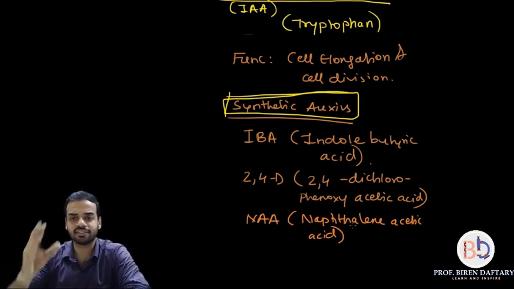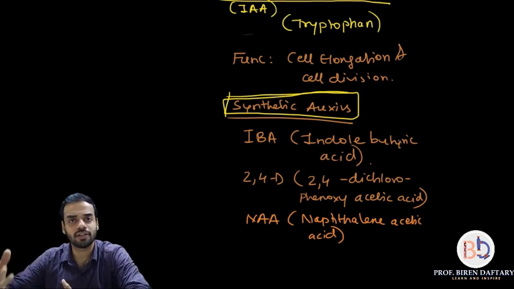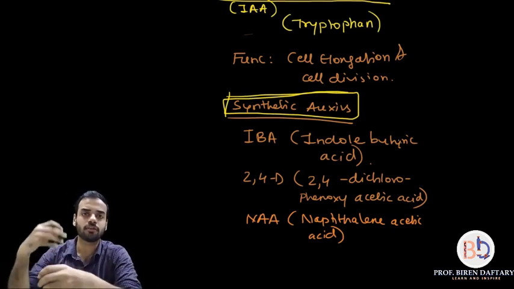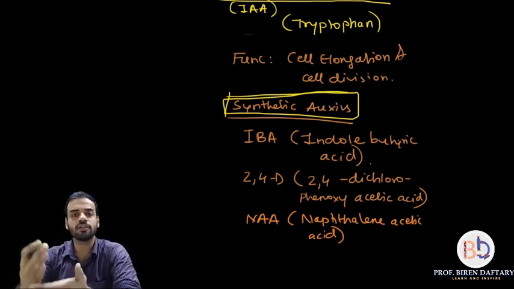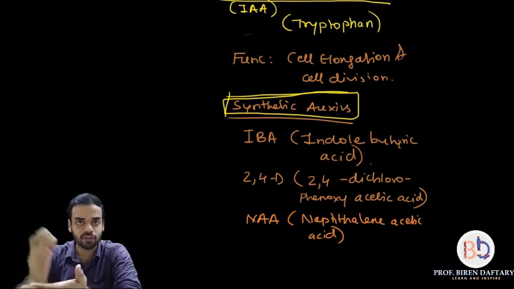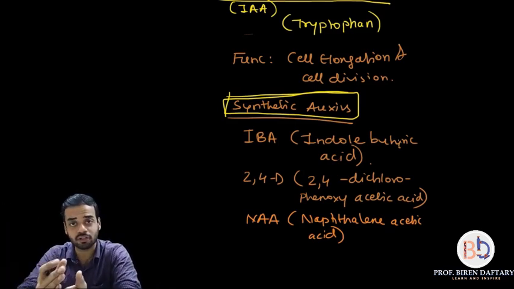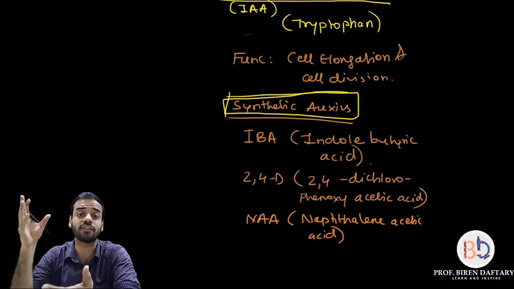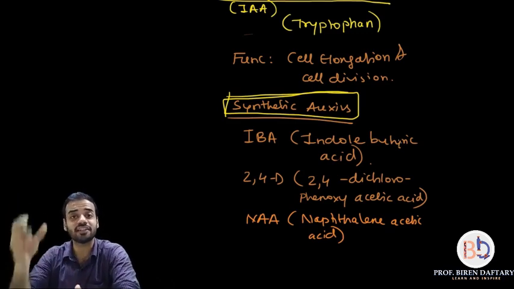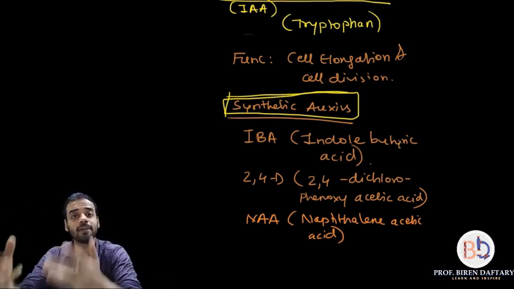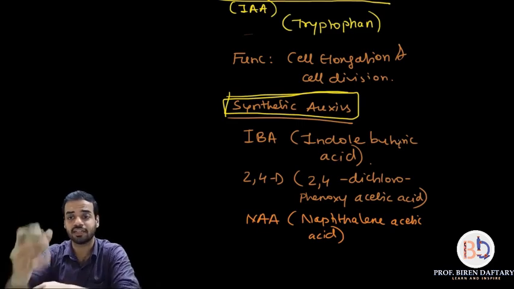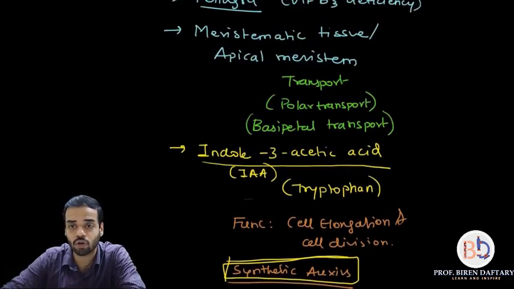So guys, just have a look at what we have studied up till now. Let us revise, and then we will come to the next part, which is how do the auxins affect the physiology of plants, and what are their applications. Very important part. Why are we studying these hormones? Because they have applications in agriculture, so we have to study that anyway. So let us revise what all we have done.